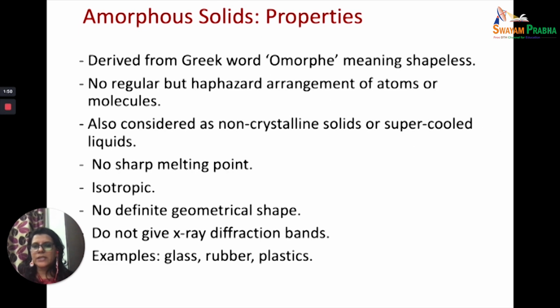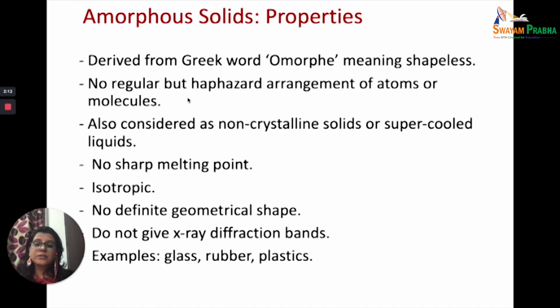Now let's look at the properties of the amorphous solid. The word has been derived from the Greek word amorphe, meaning shapeless. So when you talk about amorphous, it is something which doesn't have a very particular shape. All polymers and plastics, which don't have a definite fixed shape and can be compressed a little, are called amorphous in nature.